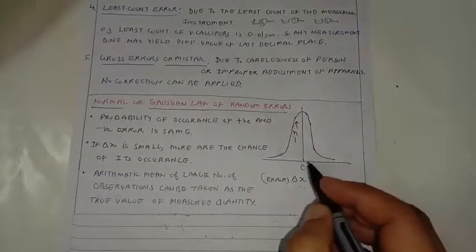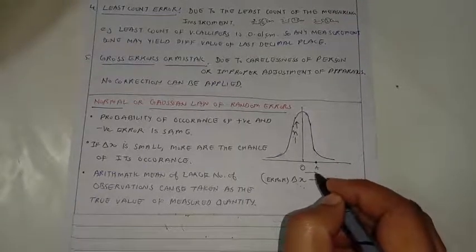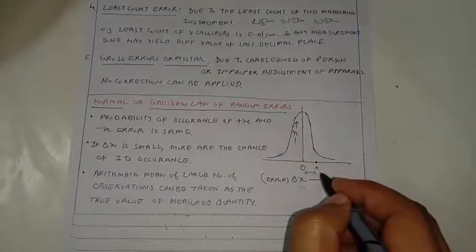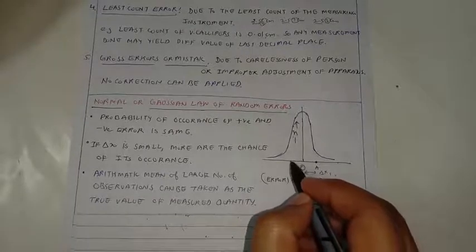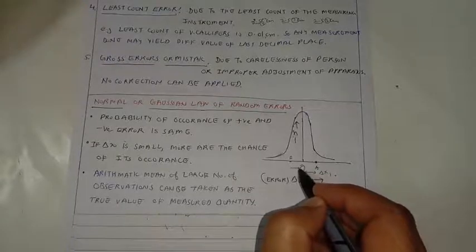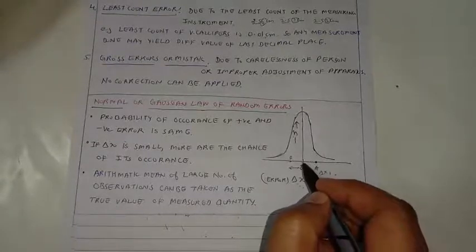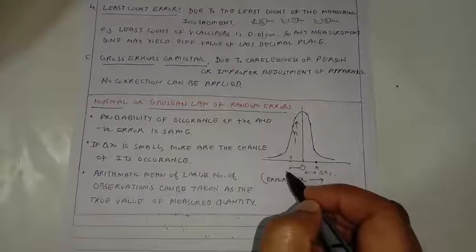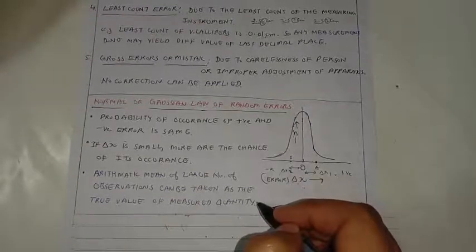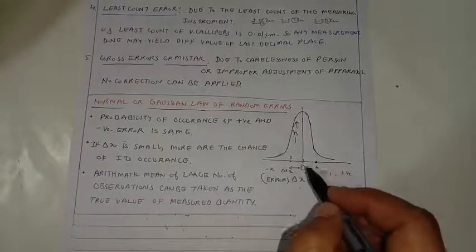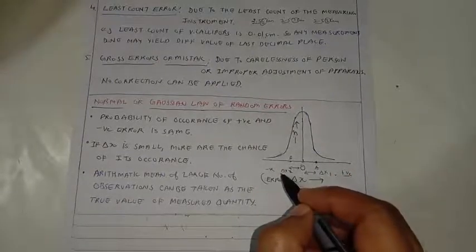For example, if we take a point over here A, the difference from O to A gives us a value of the error, that is delta x1. If we take a point B onto the left side towards the negative x-axis, which is also present at the same distance from O as the distance of A from O, we call it delta x2. Now delta x1 is positive in nature, delta x2 is negative in nature. So this is positive error, this is negative error.